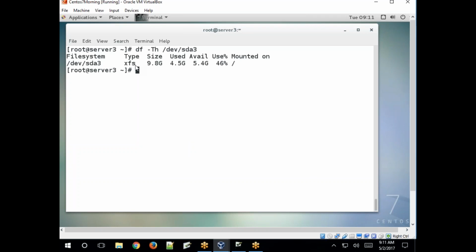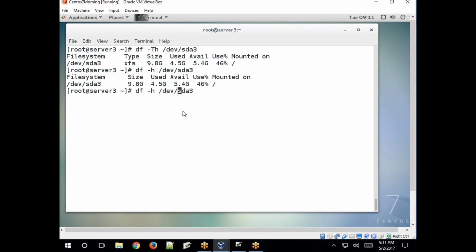Okay. So if any partition is formatted with ext4, ext3 or any other file system, if you specify df, then hyphen capital T is the option to print the file system type on each partition. Now it's printed, right? Before, the column was not there. See, it's printed after size.